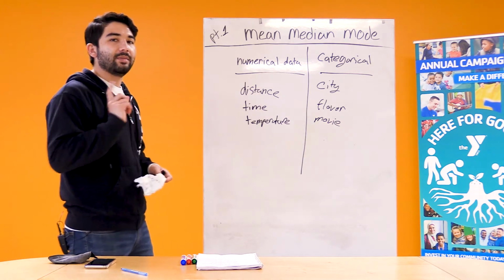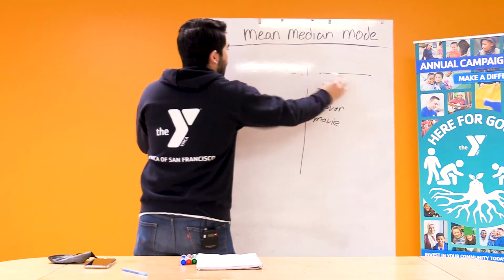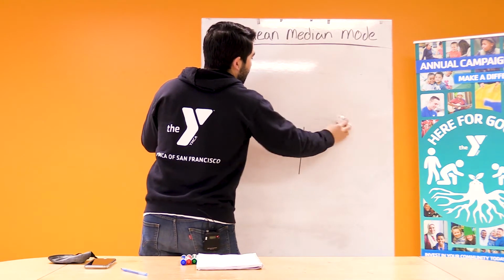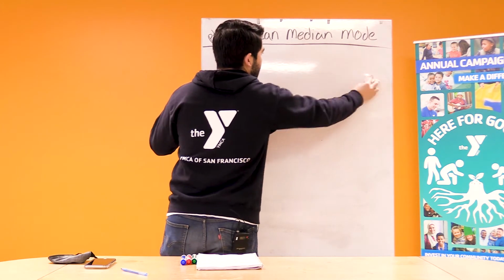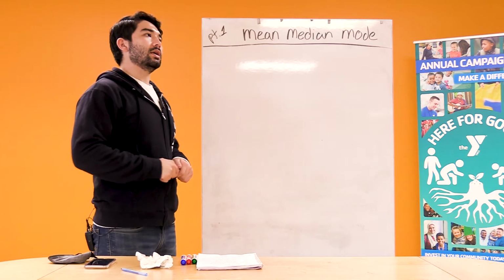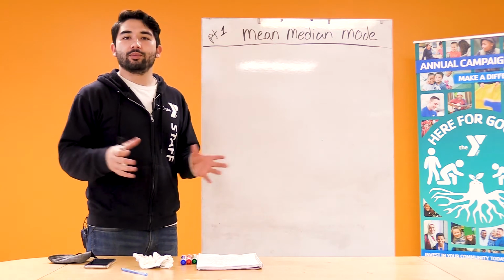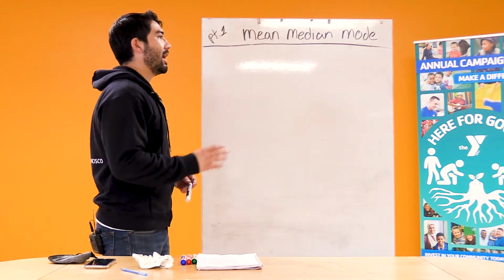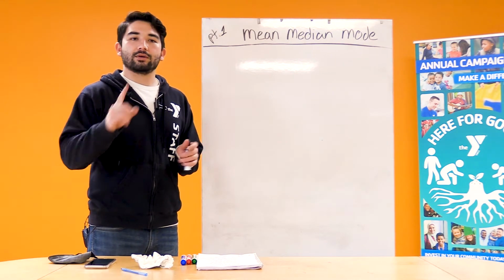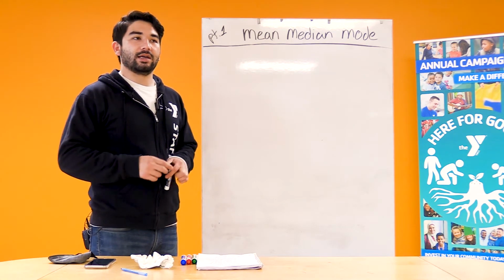Let's go ahead and look at the mean now. The mean is probably the tool you're most familiar with. The mean is what most of you would call the average of a group of numbers. The average is the most likely number to show up in a group of numbers. For example, for 15 racers, their average time to complete the course is going to be the time that is most likely to show up when collecting that data.